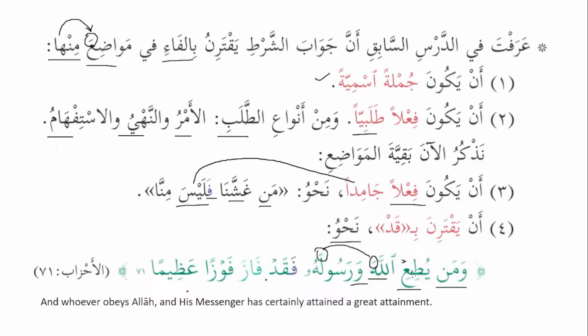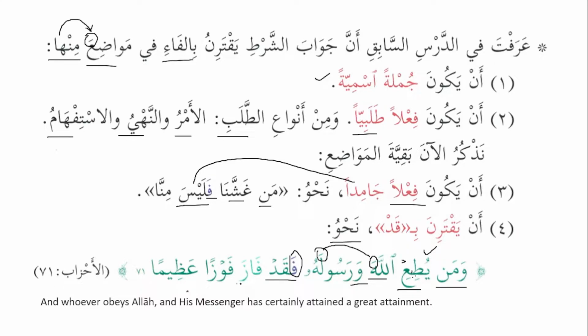So now we can see here qad is also connected with fa. So this is another point or another place where we have to add fa to jawab al-shart. So yuti' is basically fi'l al-shart, and faqad is basically jawab al-shart.